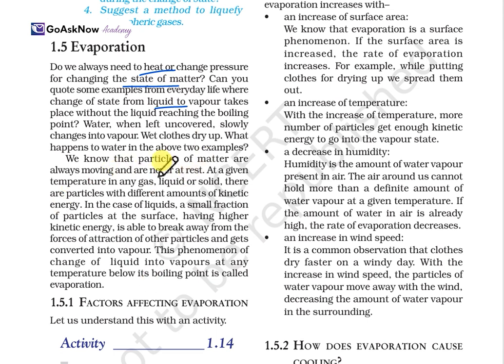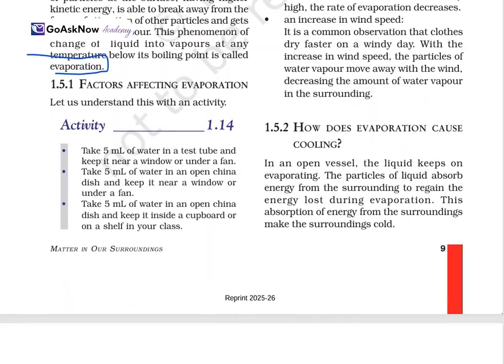But we know that particles of matter are always moving and never rest at a given temperature. In any gas, liquid or solid, there are particles with different amounts of kinetic energy. In the case of a liquid, a small fraction of particles on the surface have a higher kinetic energy, able to break the force of attraction. So this phenomenon of change of a liquid into vapor at any temperature below its boiling point is known as evaporation.